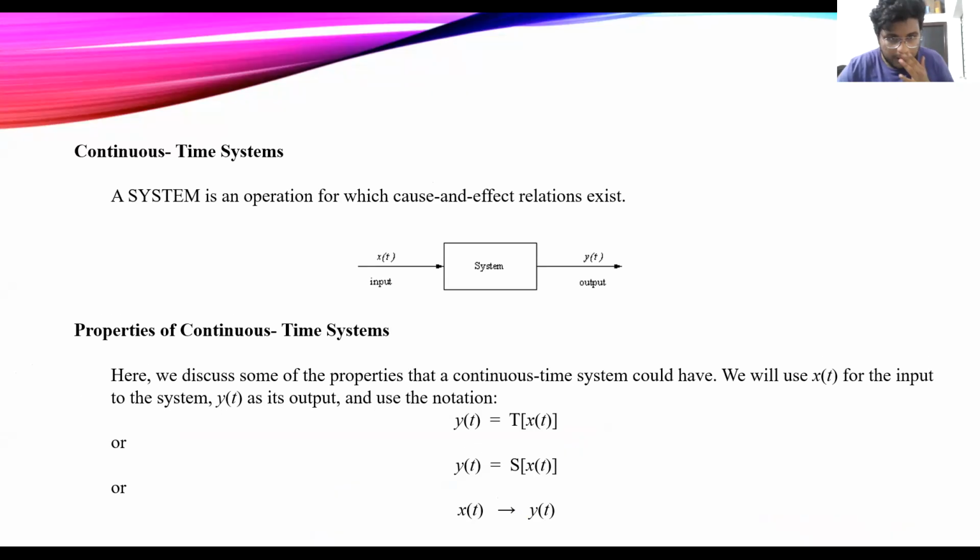The property of a continuous time system is that when we use x(t) as the input to the system and y(t) as the output of the system, the output y(t0) at a time t0 depends on the values of the input other than just x(t0); it has memory.